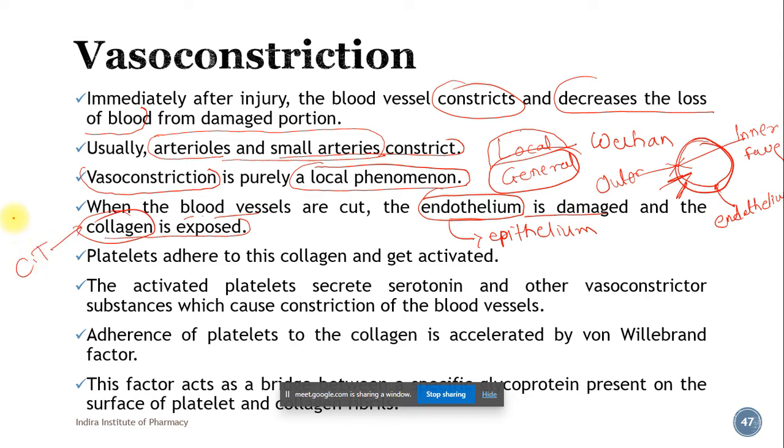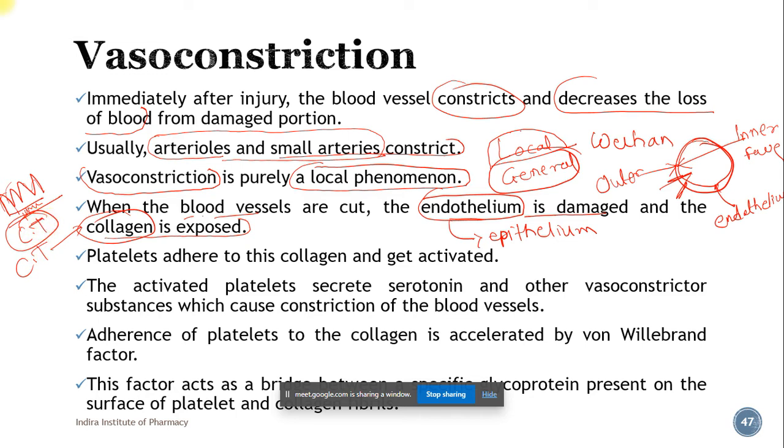Below the epithelium, in contact with the epithelial cells, is the basement membrane, and below the basement membrane we have connective tissue. This connective tissue is made up of the extracellular matrix and the cells.